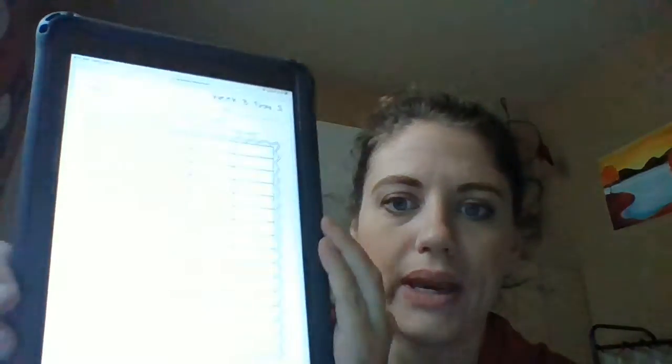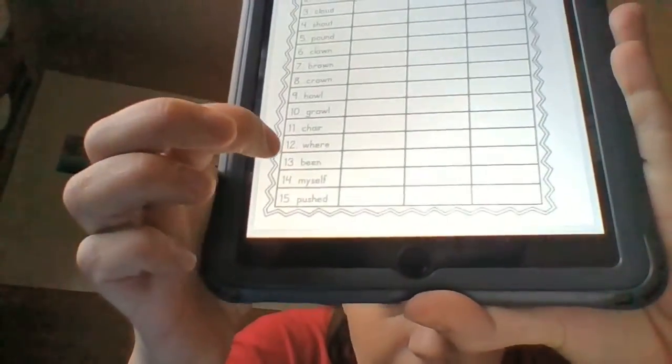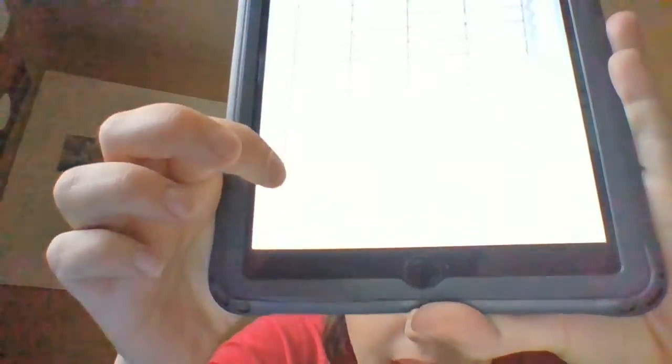So we have OU that makes the ow sound, and we have OW that makes the ow sound. As you can see, we have mound, pound, howl, growl, and then at the end of that list, we have some words that do not follow the ow sound, that do not have the ow in it. Okay?